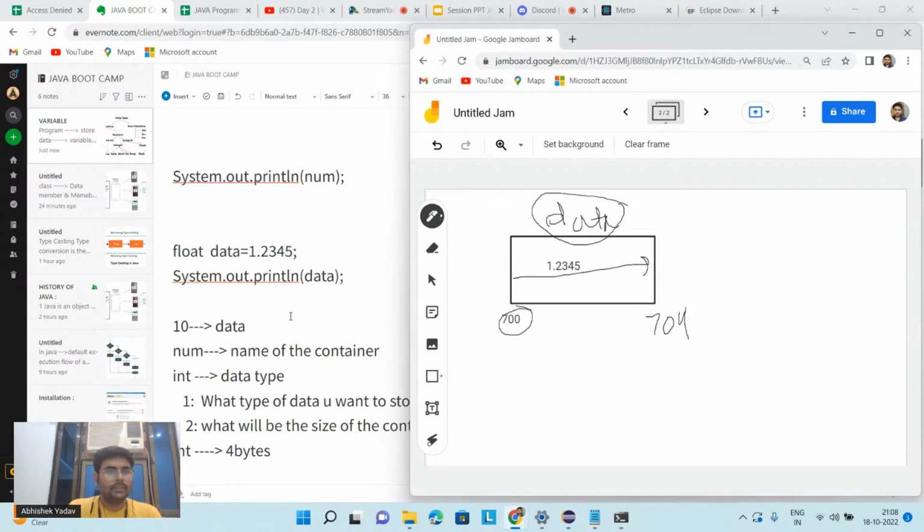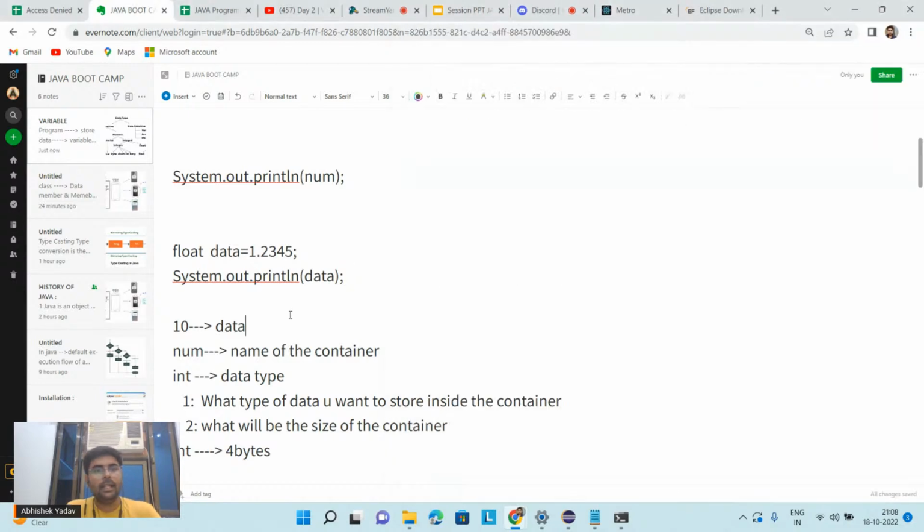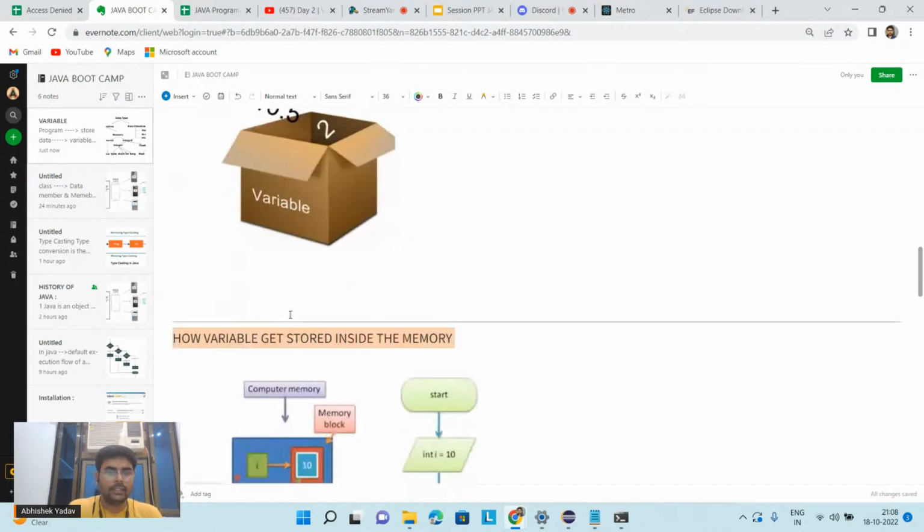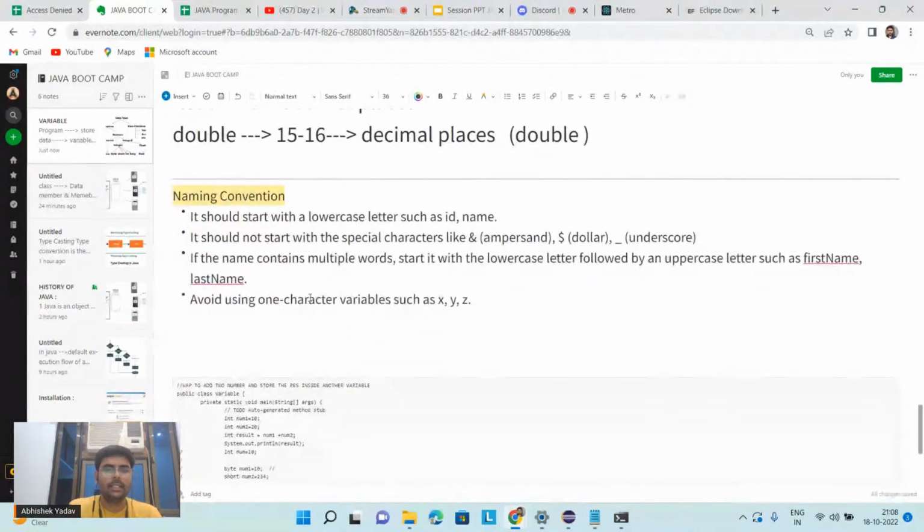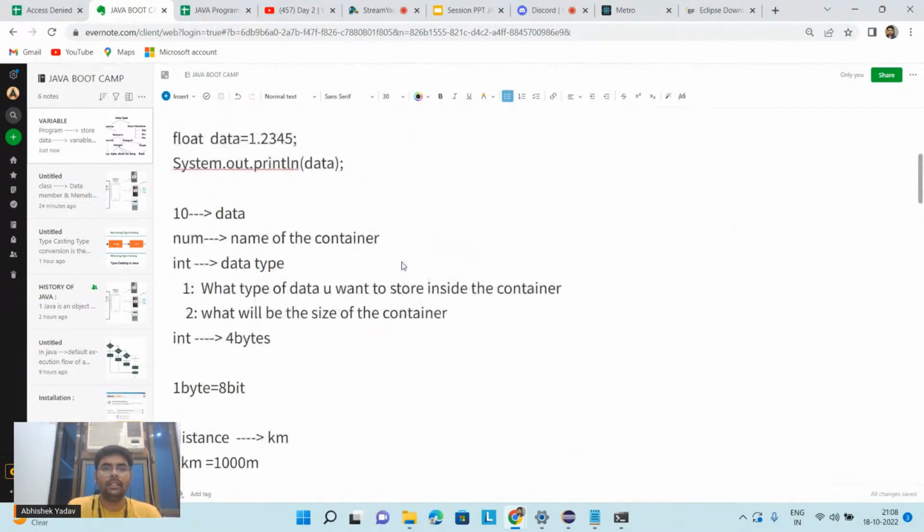So this is about variables and data types. Anyone have any doubt till this point? Yeah, you can see the naming convention here. You can get the naming convention on Google also, but the main concept is this one, how the data is stored behind the scenes.